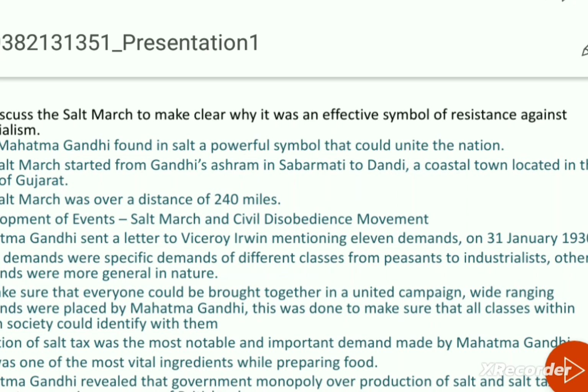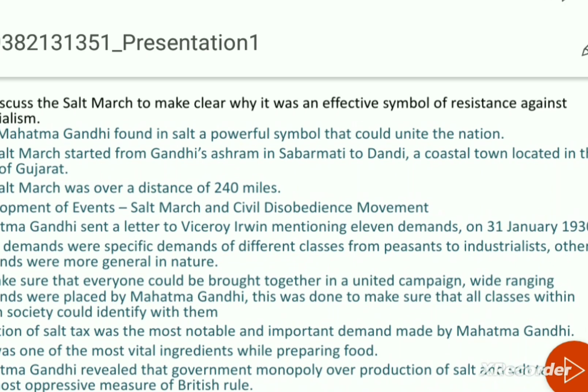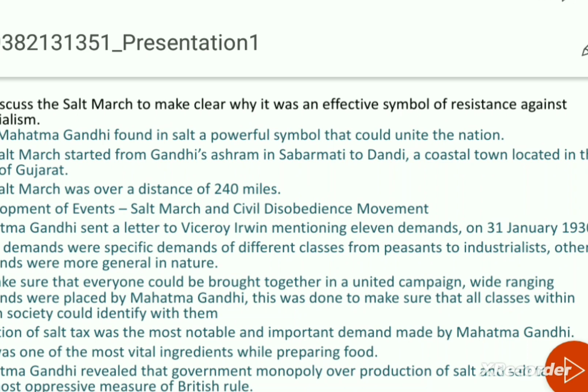The British had the monopoly right to manufacture salt. No other Indian companies were allowed to manufacture salt, and as a result, they used to impose high taxes. Because of this, salt was very expensive, and salt is an important ingredient for everyone, isn't it?